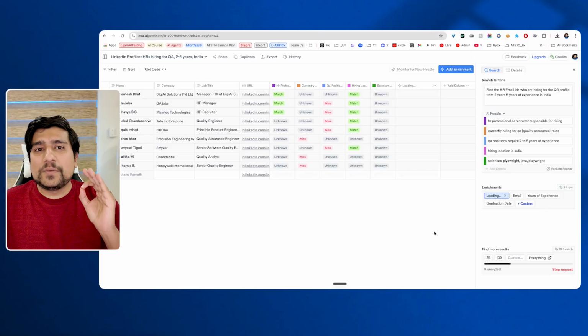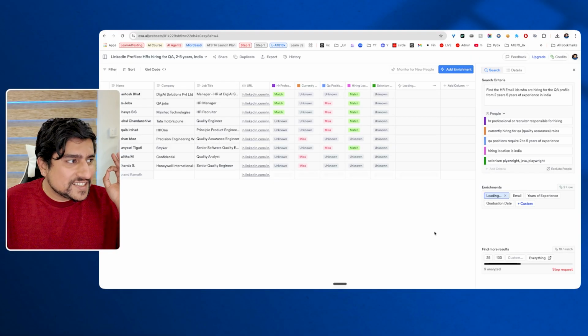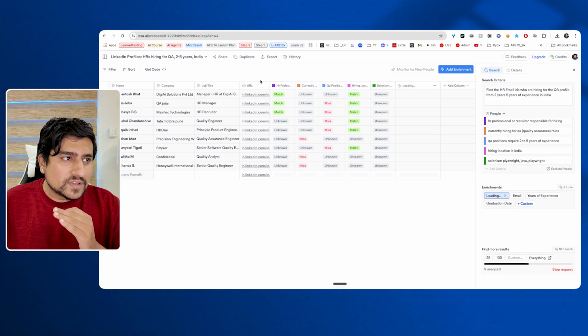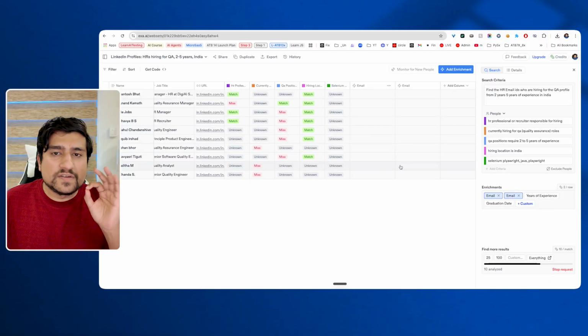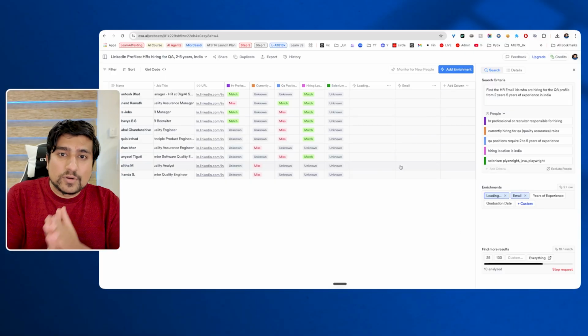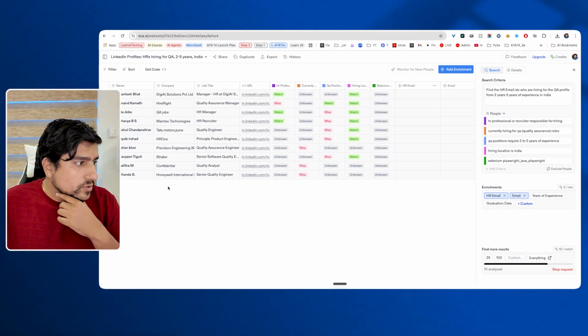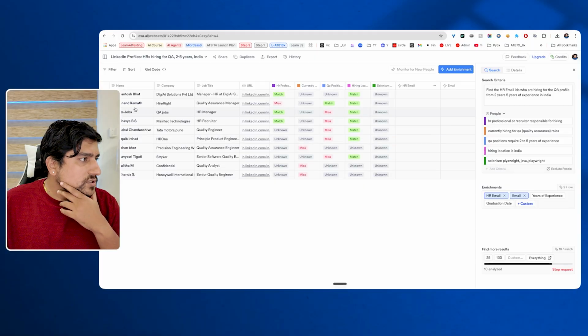I know a couple of people will say, sir, this is illegal. I know it is illegal to do it, but again, we have to get the data. Anyhow, we need to get the data, because everything is fair in war, right? Here I'm saying that I need emails for all roles. I need the email IDs especially, because the email ID is what I'm going to put into this. So what is it going to do? It has found the data. We have almost 10 people found here.